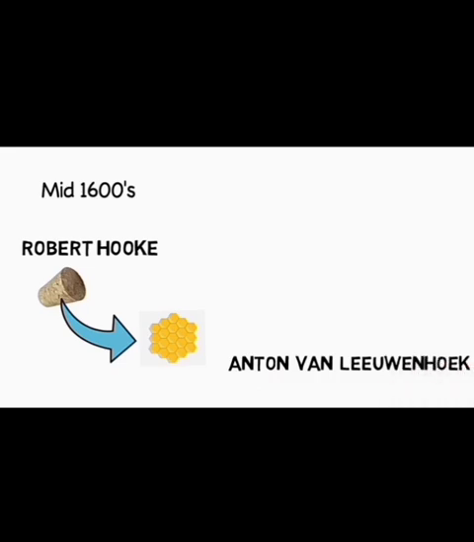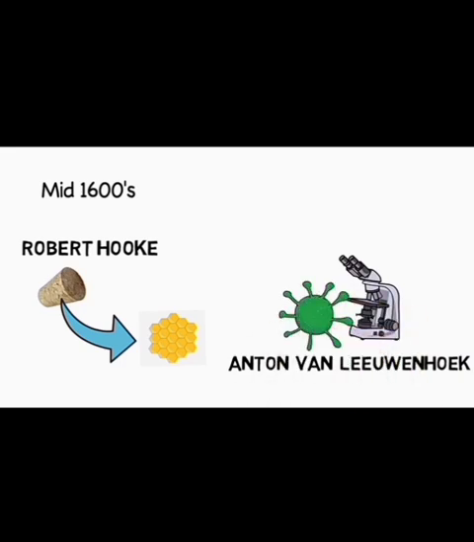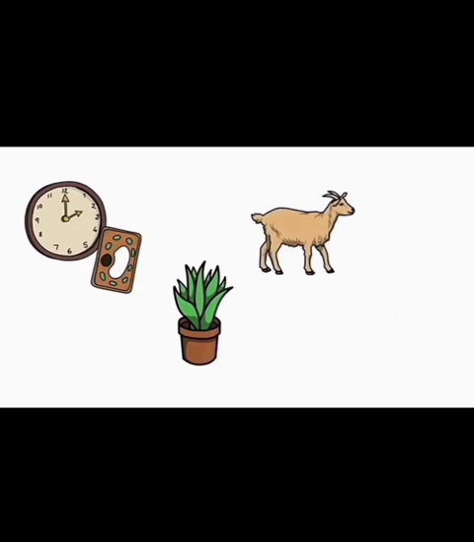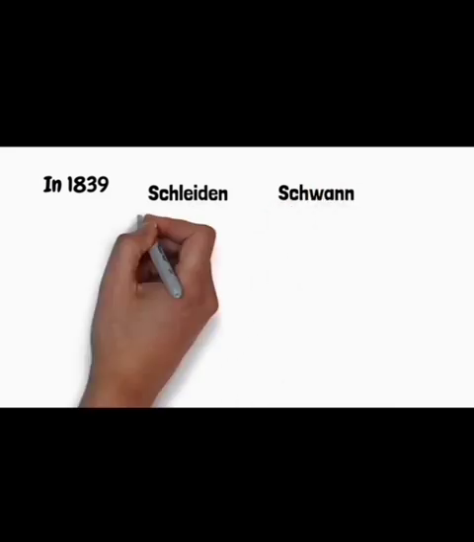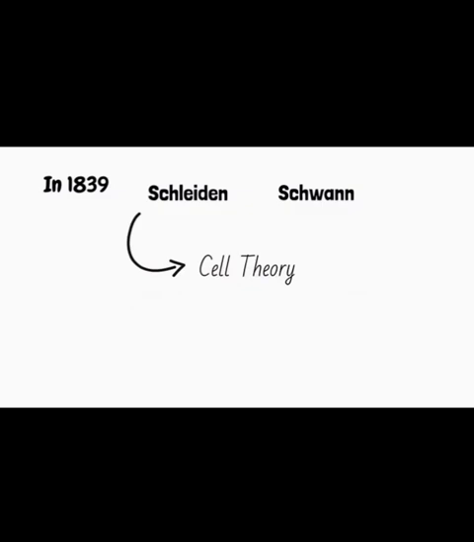Anton Leeuwenhoek, another scientist, observed microbes under a microscope for the first time, and with the passage of time different types of organisms were observed under a microscope, like plants, animals, and microbes. They started making theories about how the cell is formed and how it is the fundamental unit of life. In 1839, Schleiden and Schwann, two scientists, proposed the cell theory.